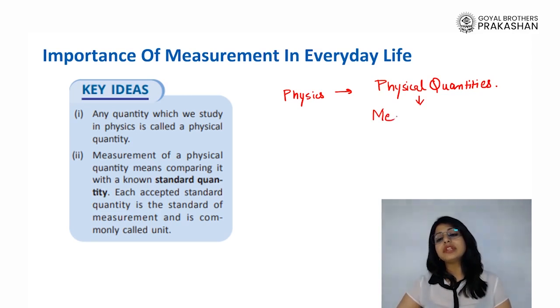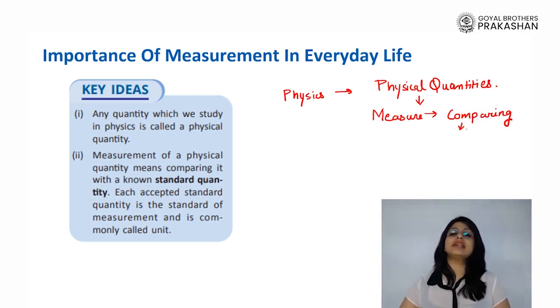We measure them by comparing them with a known quantity, right? So let's say if I say that my height is around 5 feet 6 inches, it means that I am 5 times of a foot. Similarly, if I say that the table is 3 meters long, I am comparing it with a length of 1 meter, and it will be 3 times of that 1 meter.